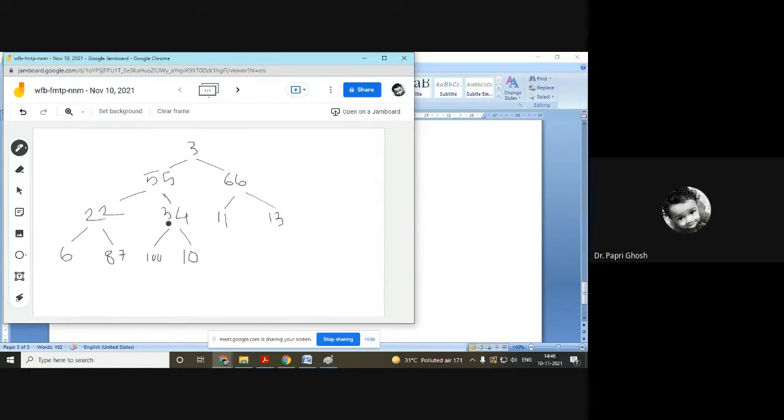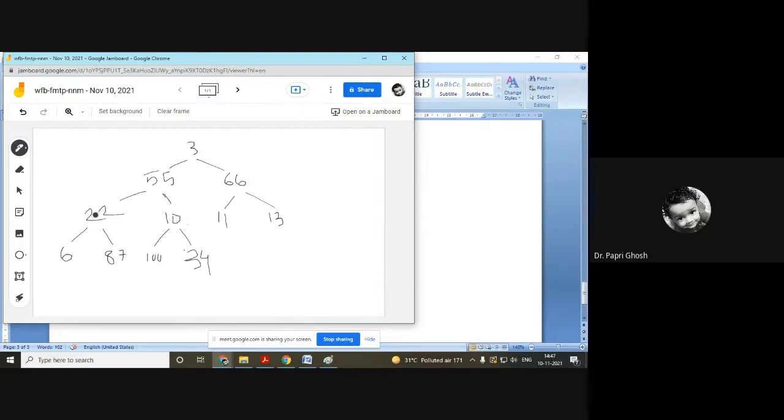So 34 is less than 100, that is normal. But 34 is greater than 10, it is not normal. So what we have to do, we have to remove 34 from here. We have to write 10. Okay. And we have to remove 10 from here. Have to write 34. Don't look at my handwriting.